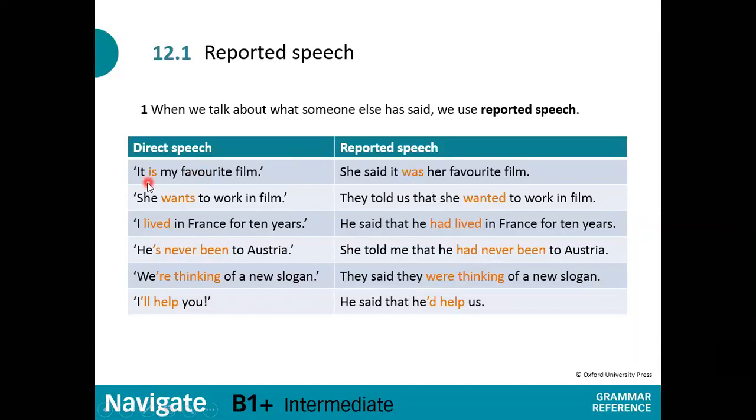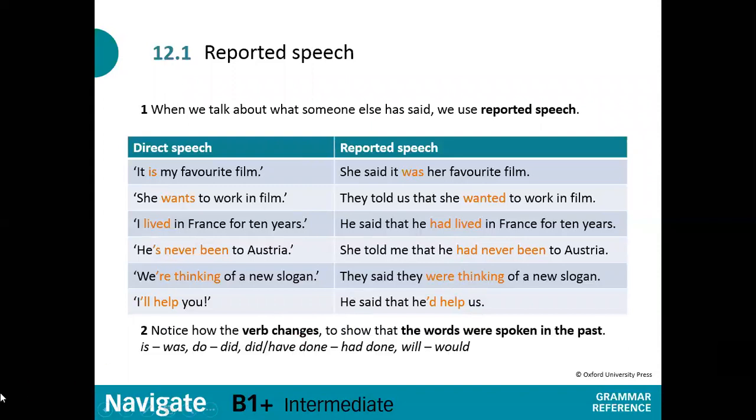For example, "It is my favorite film." So next, reported speech: She said it was her favorite film. "She wants to work in film." They told us that she wanted to work in film. "I lived in France for 10 years." He said that he had lived in France for 10 years. "He's never been in Australia." She told me that he had never been to Australia. "We are thinking of a new slogan." They said that they were thinking of a new slogan. "I'll help you." He said that he would help us.